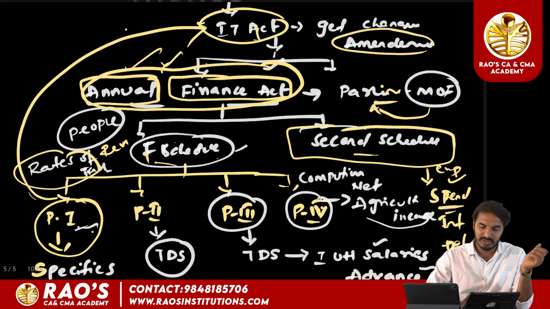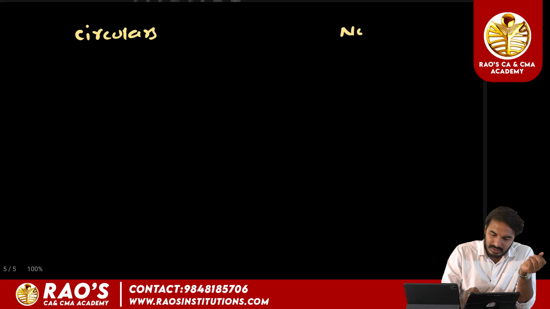Which is also treated as a source of income tax law. And the next source of income tax law is circulars and notifications.